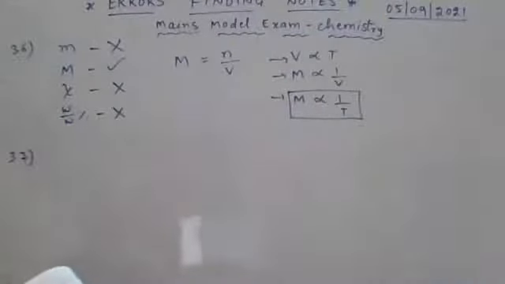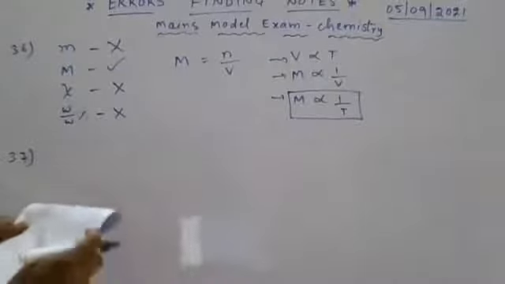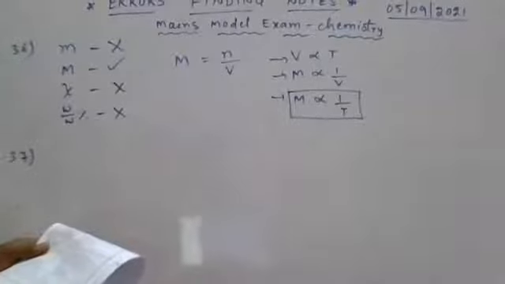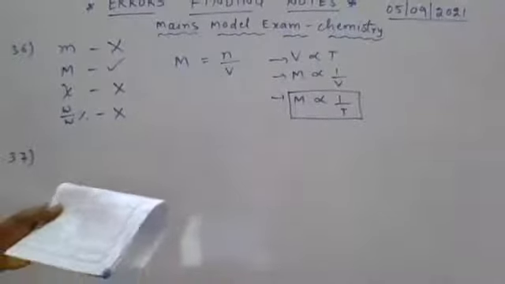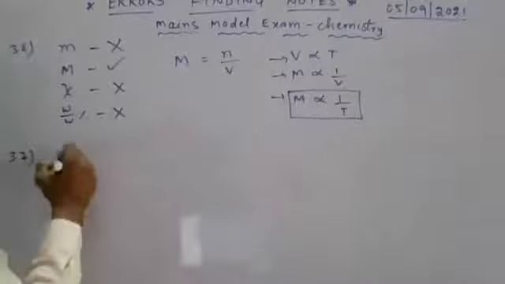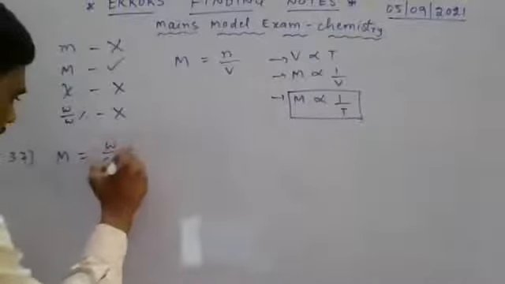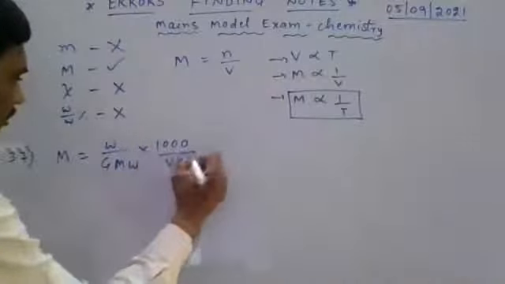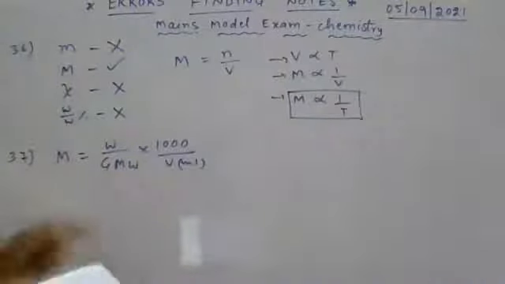Question 37. Here, molarity of 7.1 grams of Na2SO4. Here, molecular mass, formula mass also given. Enough water, 100 ml of volume is given. Simple statement. Here molarity is equal to weight by gram molecular weight into 1000 by volume in ml. Here all the data is given.